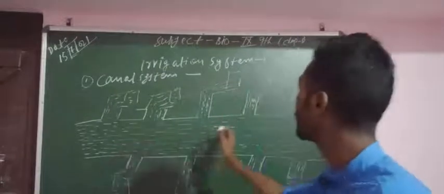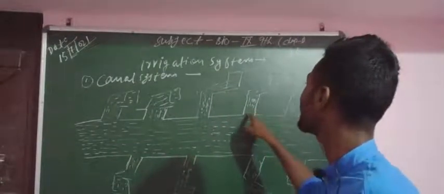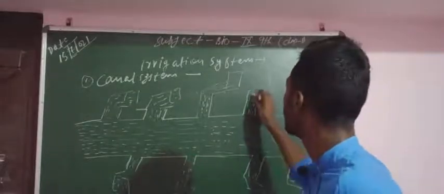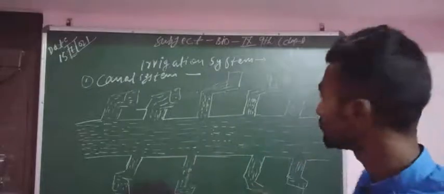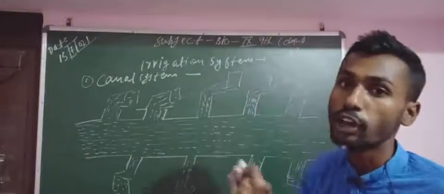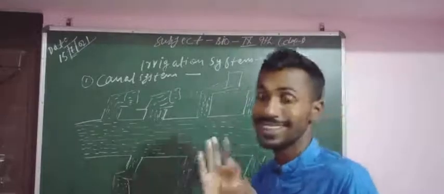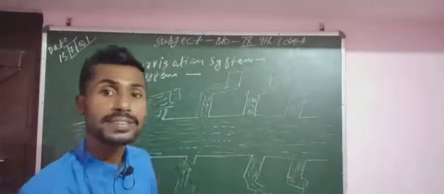During the flowing of water, some amount of water is flowing through the branch channel, and the branch channel is connected to the field, and this water can be directly supplied to the crop, to the field. This is the simple basic principle of the canal system.